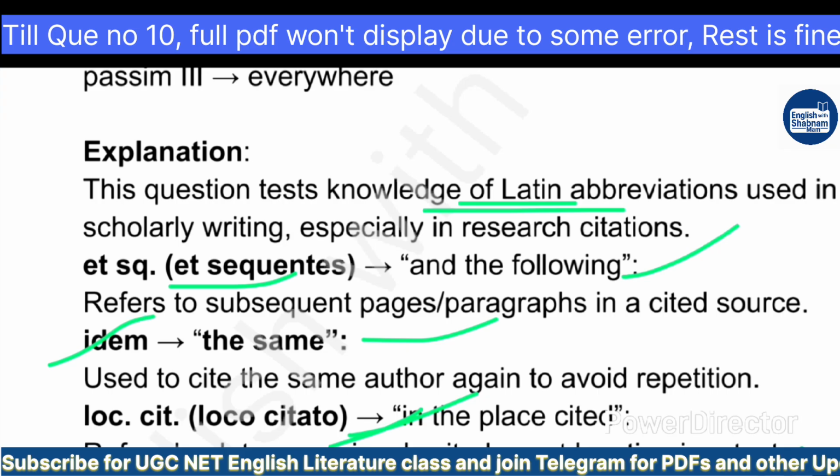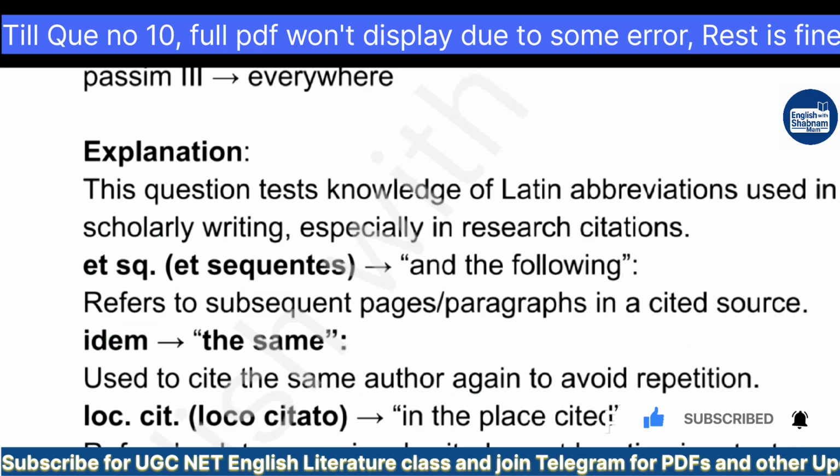Idem is used to cite the same author again to avoid repetition, and et seq. refers to the subsequent pages or paragraphs in a cited source. And the last one, passim, means everywhere, indicating that a point or theme appears throughout the text. So throughout the text matches with everywhere. This is how we can understand it.